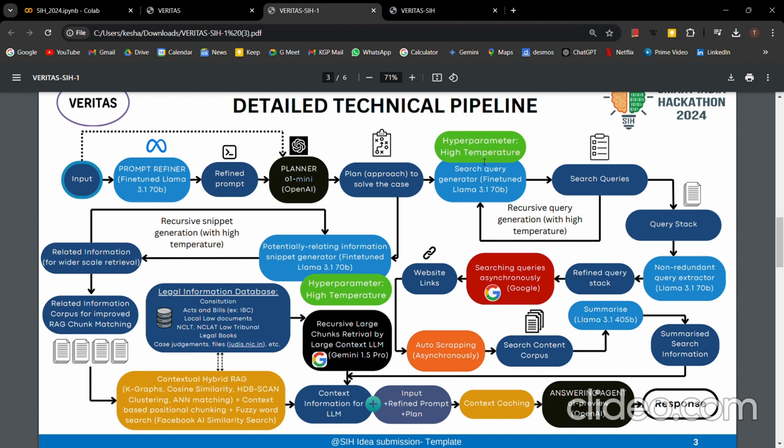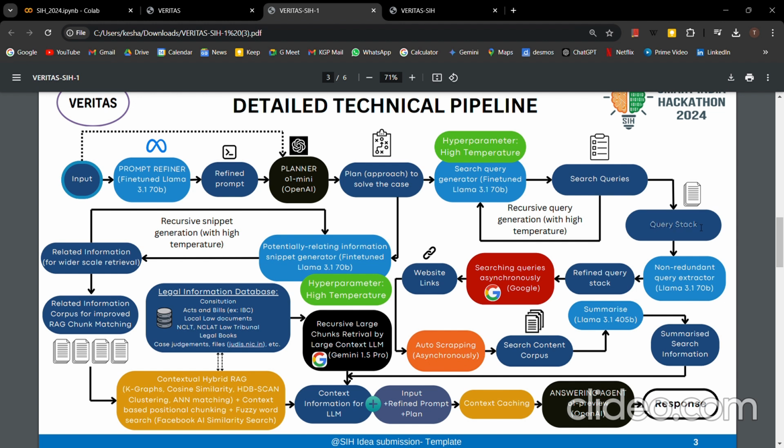What happens is that we use a high temperature, which is basically where the model shows high variability. So we use the high temperature setting to get high variability. We generate many search queries so that all search queries are varied, and we create a search query stack. We repeat this process recursively and generate many queries, and we create something called the query stack.